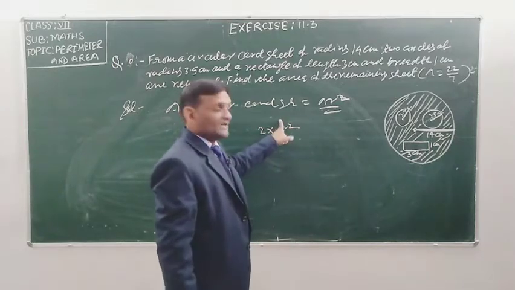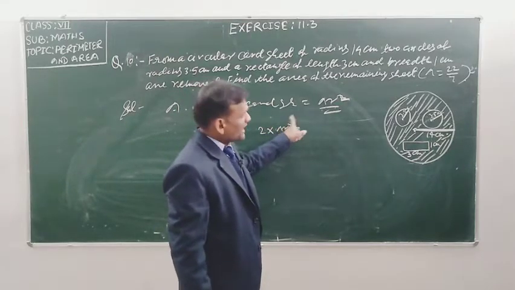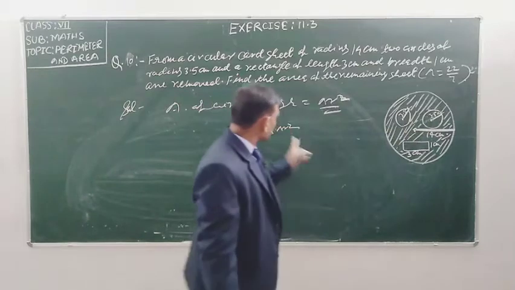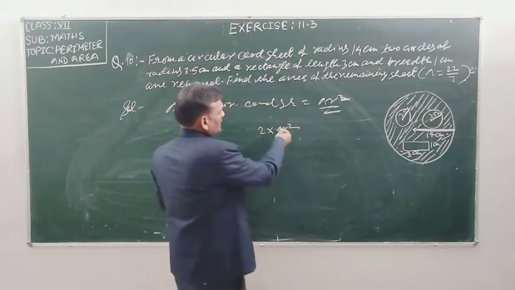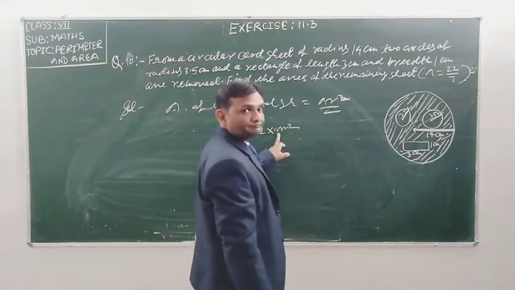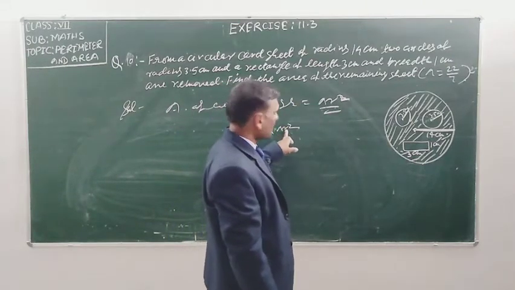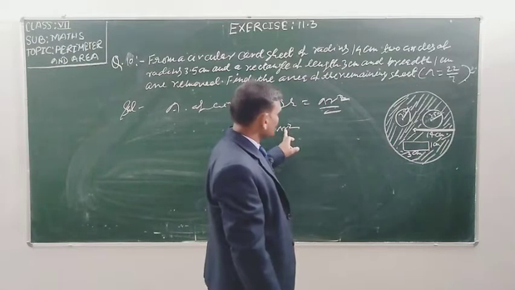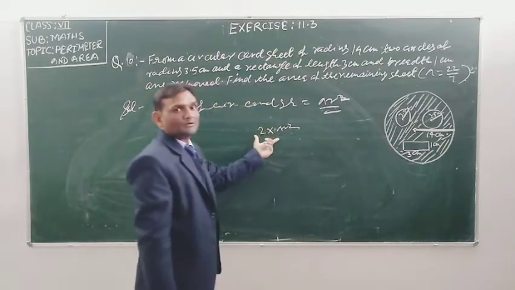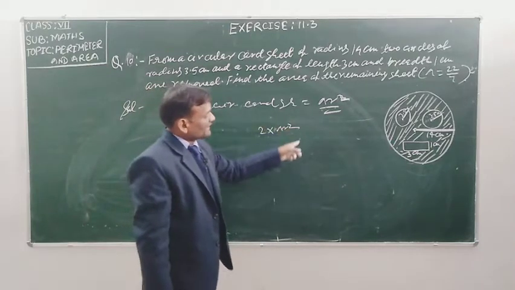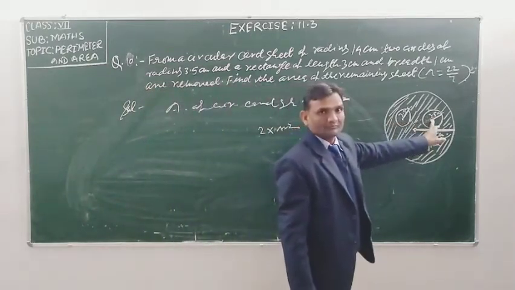This is the area of one circle and you have two circles, so you have to multiply by 2 into pi r square. In place of pi, 22/7, and in place of r, 3.5 into 3.5. So in this way you will find the area of these two circles.